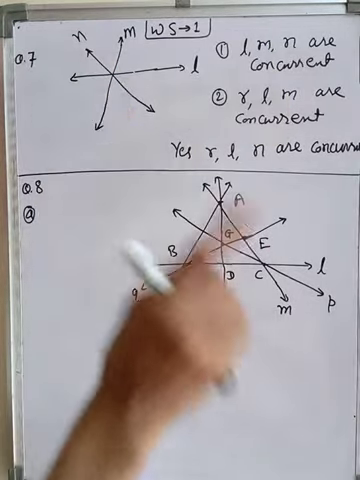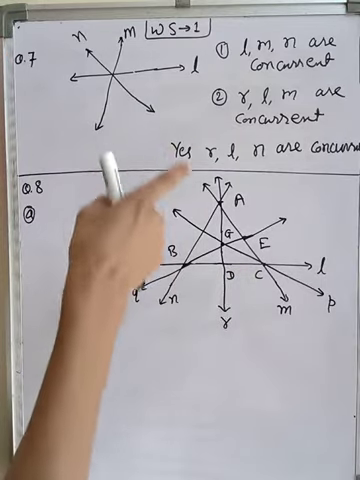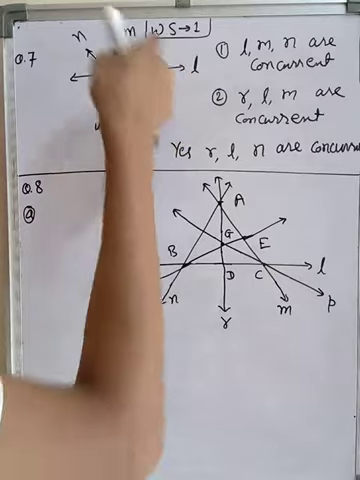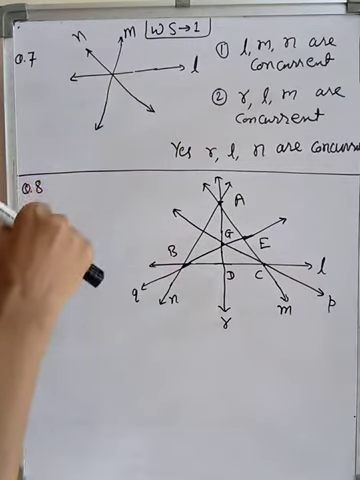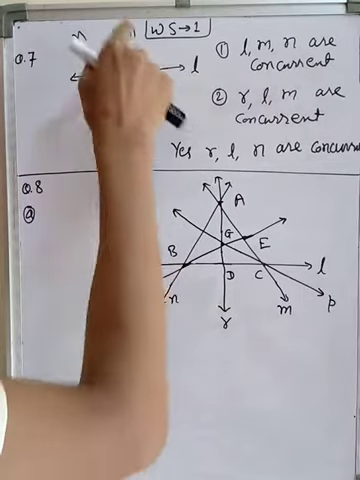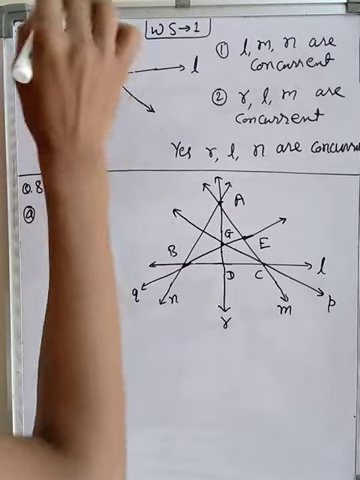I have drawn the concurrent lines. Concurrent lines means three or more lines which meet at one point. Here only three are given. So I have drawn the lines L, M, N, and they are concurrent at this point.